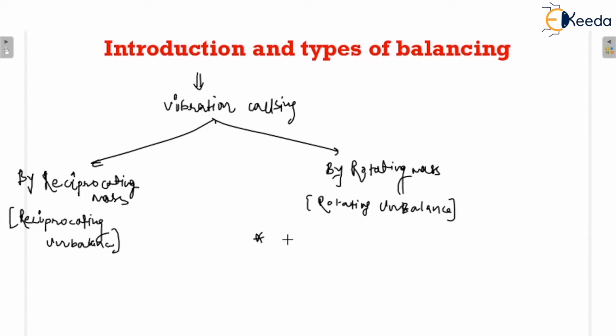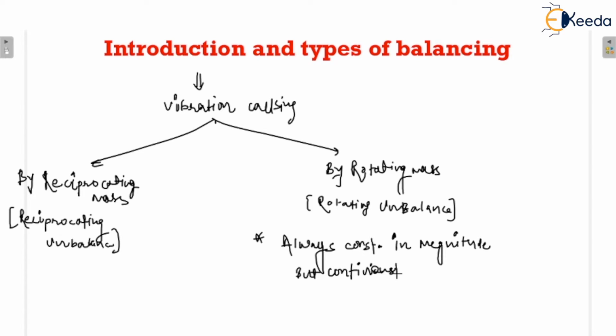So the note you can write here: always constant in magnitude, but continuously changing direction.